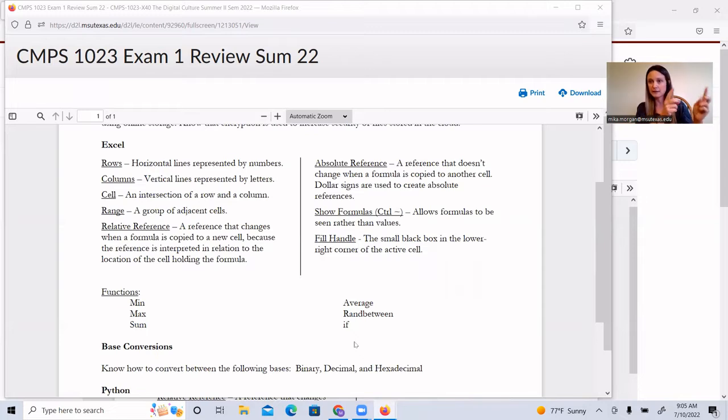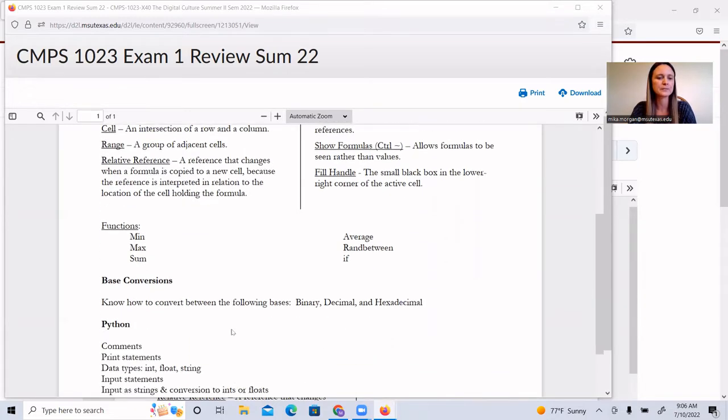If the conditional is false, you do the second thing, and you separate them all with commas. So it's the conditional, comma, true, comma, false, which is very similar to the logical statements we're going to be doing in Python. So that's a good little introduction to the ideas of logic and flow of control that we'll be using in programming as well.